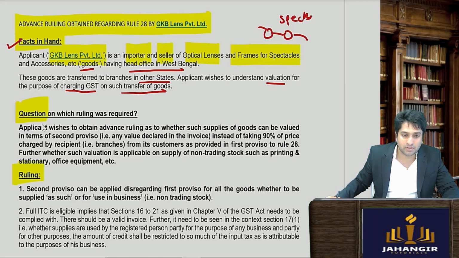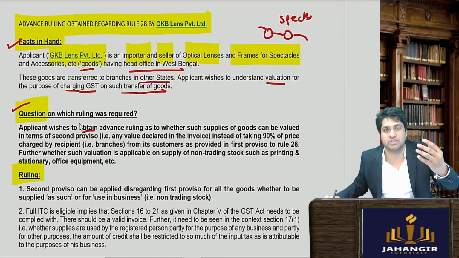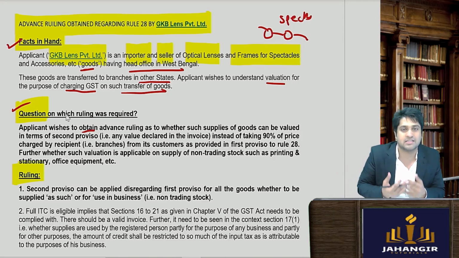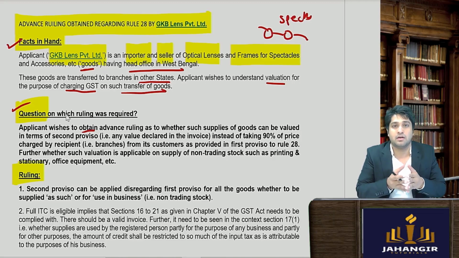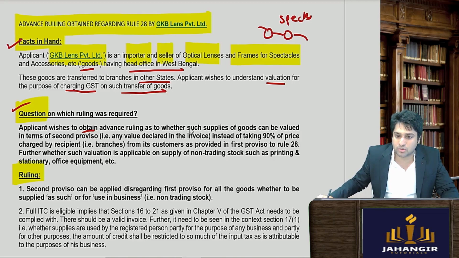Now applicant, क्या question पूछा है, and I want you to try. Applicant wishes to obtain an advance ruling, that is a ruling means a decision, and in advance means beforehand. Before doing these transactions they want to ask what is the GST implication on this particular transaction. Obtain advance ruling as to whether such supplies of goods can be valued in terms of the second proviso. That is, value declared in the invoice, can we take that instead of taking 90% of the price charged by the recipient from its customers as per the first proviso.